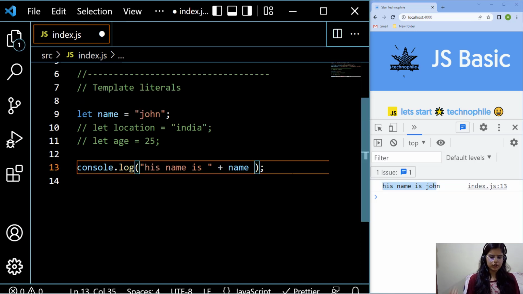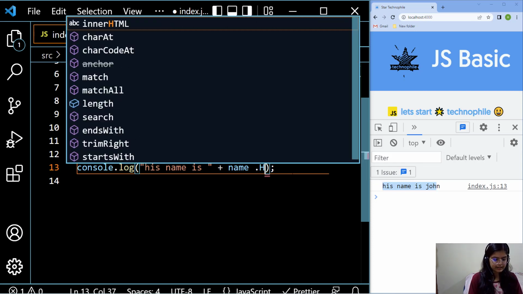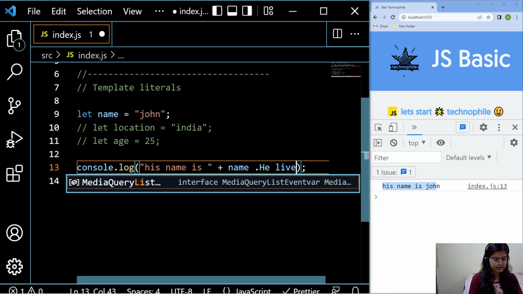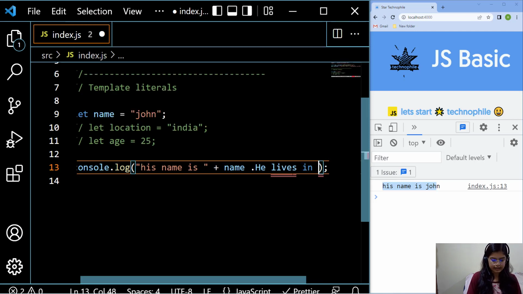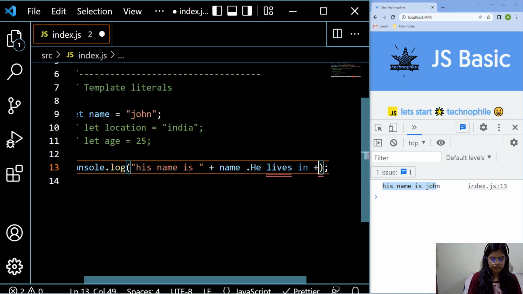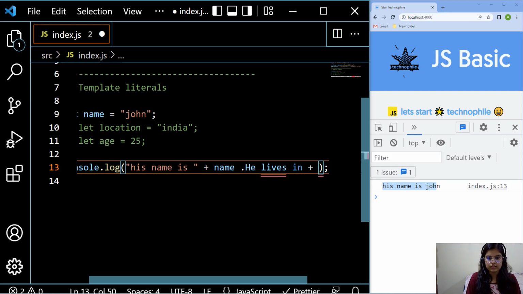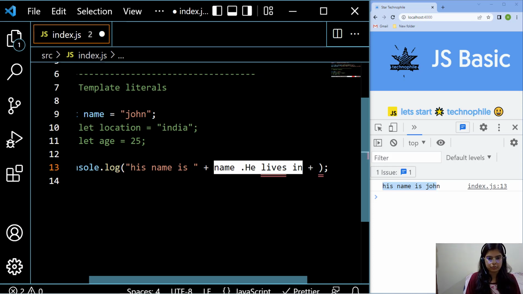What if I really want to give more specification regarding it? So I want to give like that, "he lives in", and again I have to put a quotation. Inside the quotation I have to put it like that.